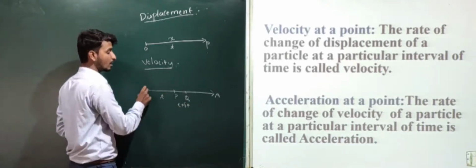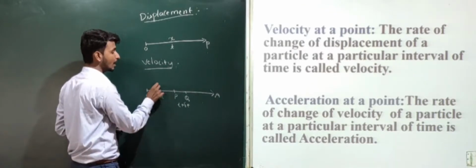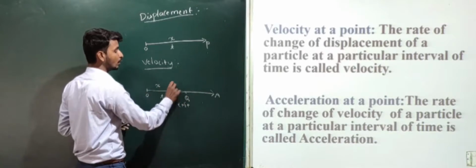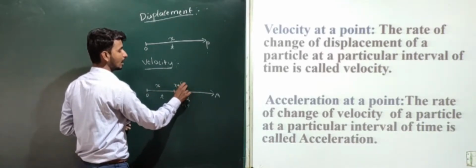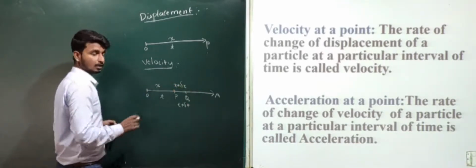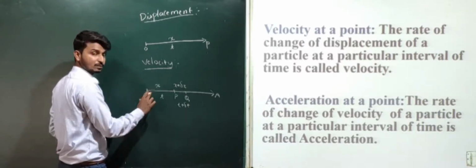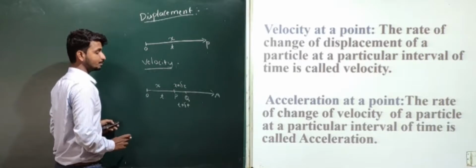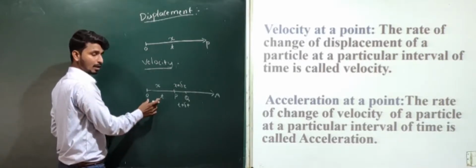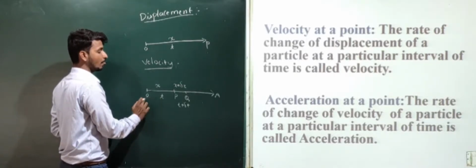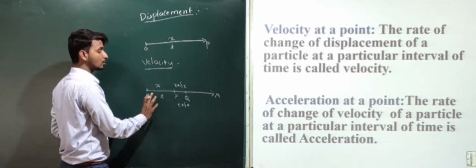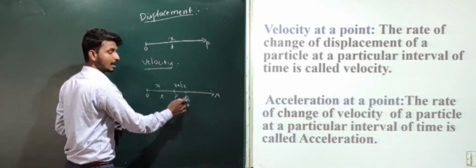The distance covered from O to P will be x, and the distance covered from O to Q will be x plus delta x. Here the particle is displaced from O to P and P to Q. We know the time taken to reach from O to P is t, and from O to Q is t plus delta t.